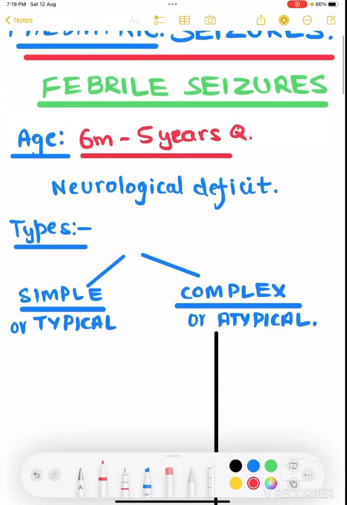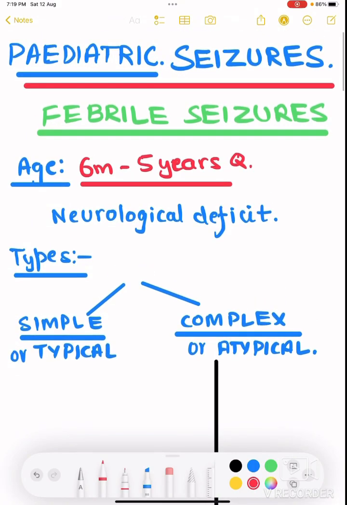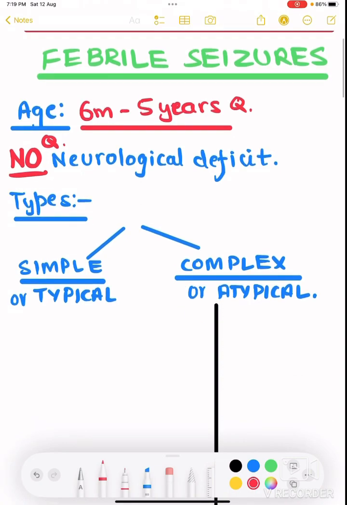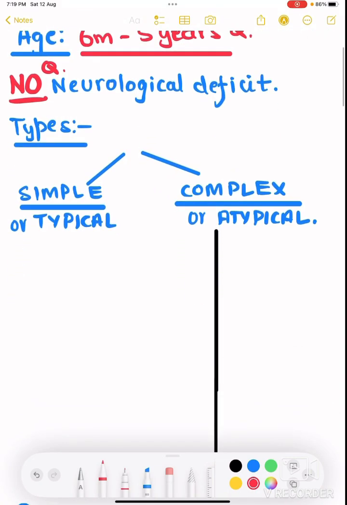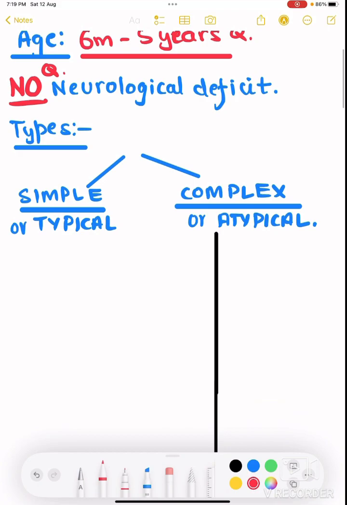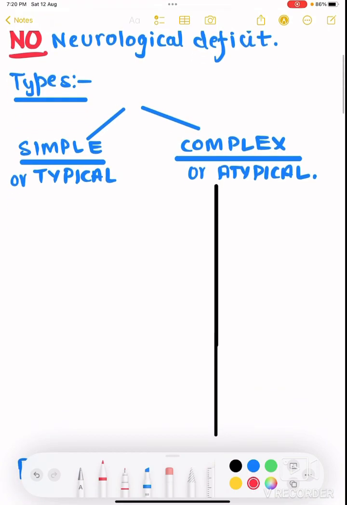And very important, do we see neurological deficit after febrile seizure? The answer is no. Extremely important. You cannot afford to forget it. No neurological deficits will be seen. Now, what are the types? There are two types of febrile seizures. First one is simple or typical, and the second one is complex or atypical.